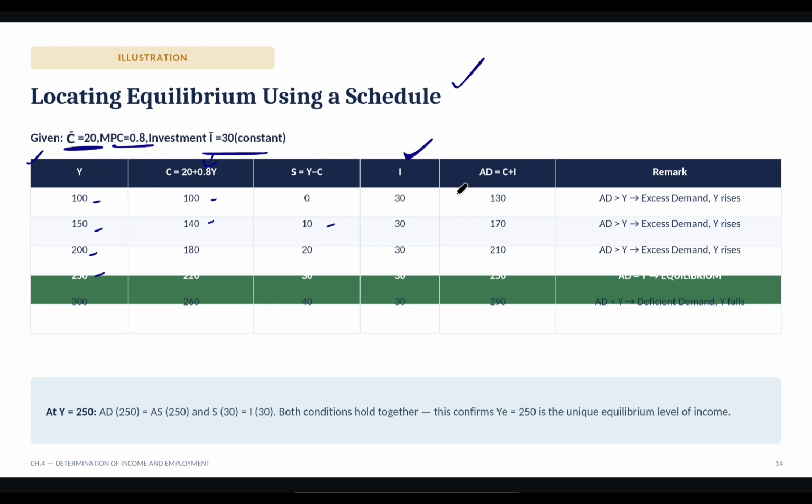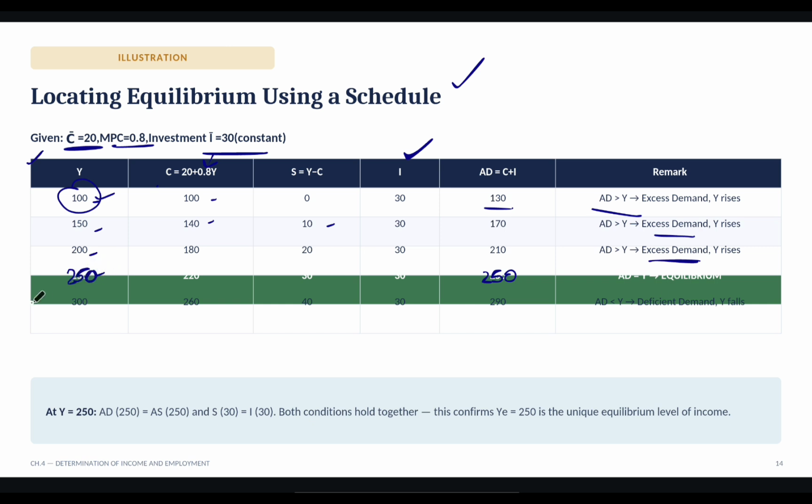So here aggregate demand is greater than Y. Aggregate demand is 130, and aggregate income is 100. Got it? Same here, excess demand, Y will rise. But here aggregate demand is equal to aggregate income. This is 250 and this is also 250.